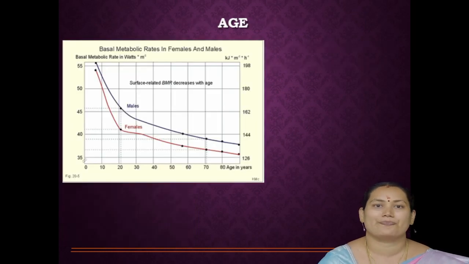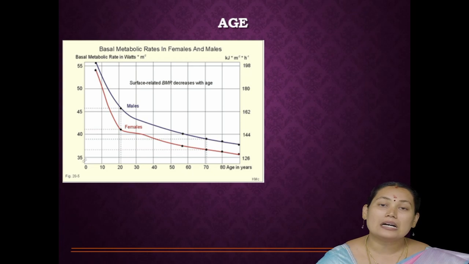Next, age. Okay, the first 2 years period is called infancy. In that period, infants have the highest BMR, because at that time our organs start to operate or function.